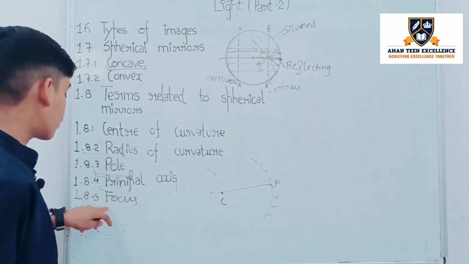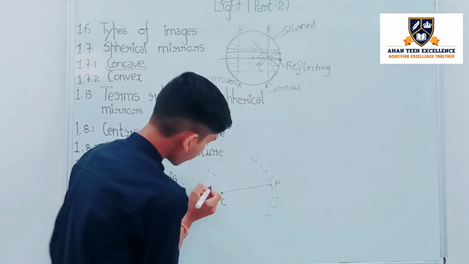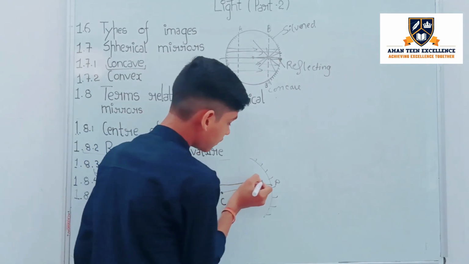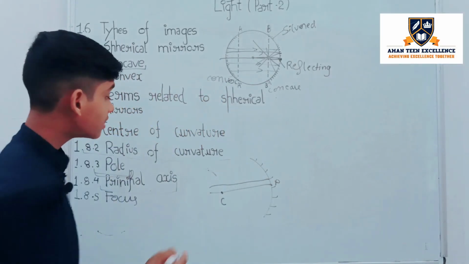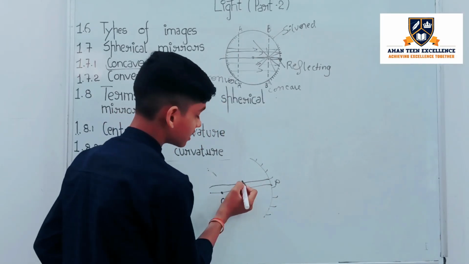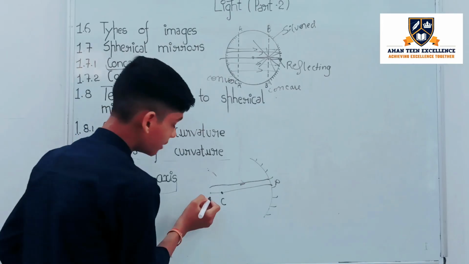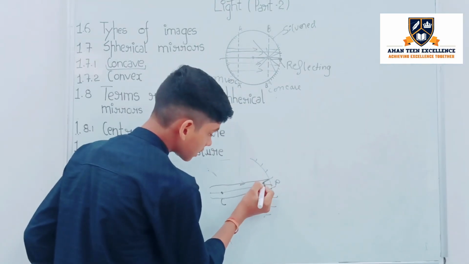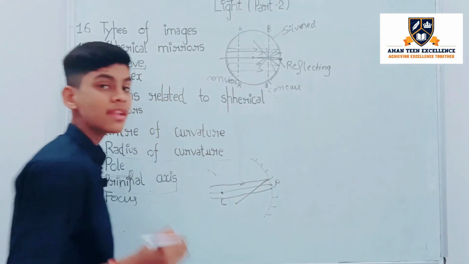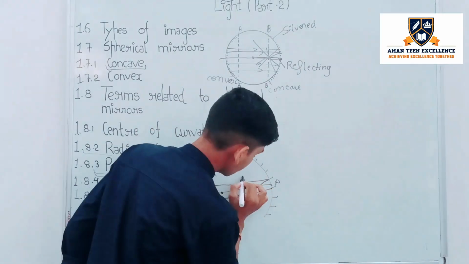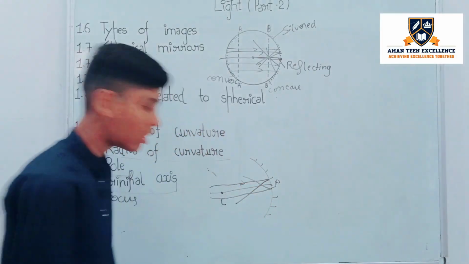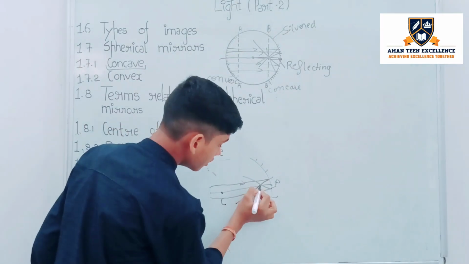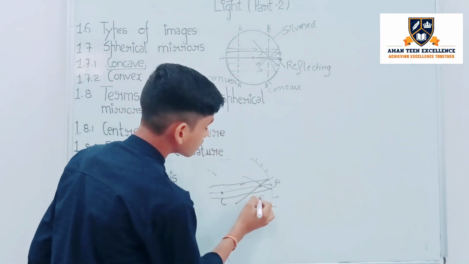Okay, so now what is focus? If any beam of light is parallel to the principal axis, it crosses the principal axis at one point. We can say cross or meet at one point, which is called focus.